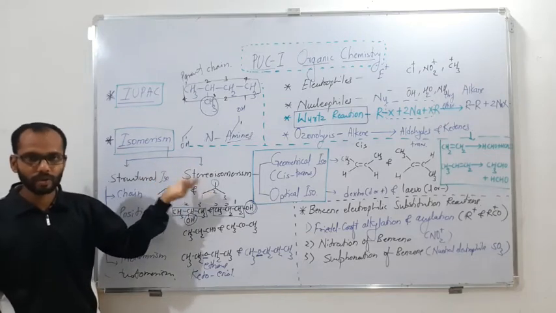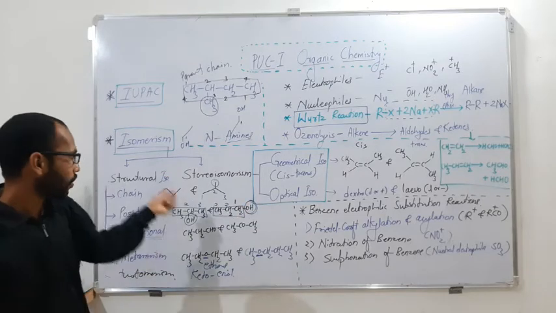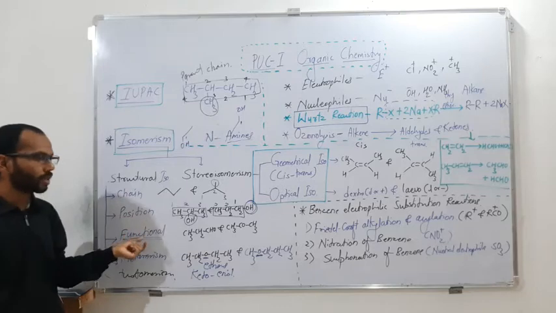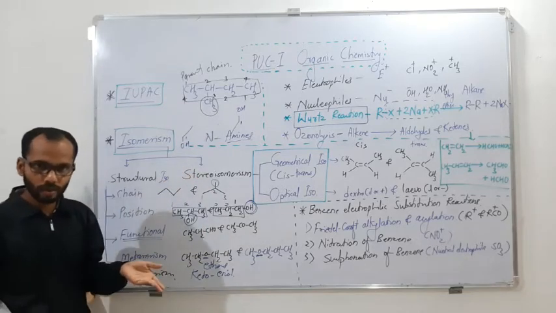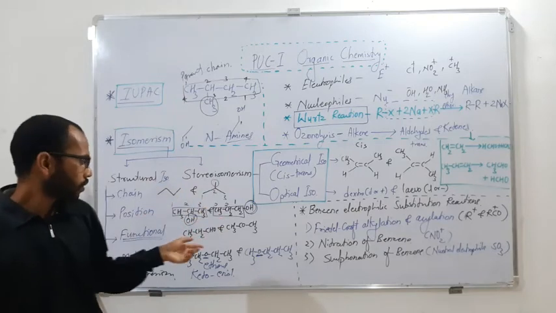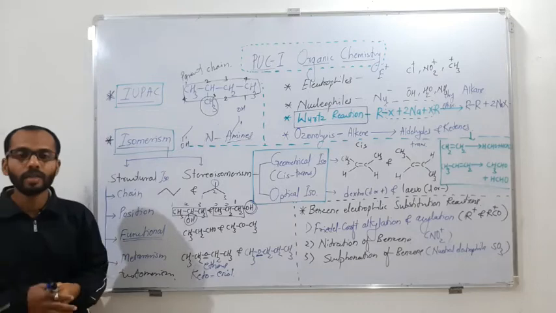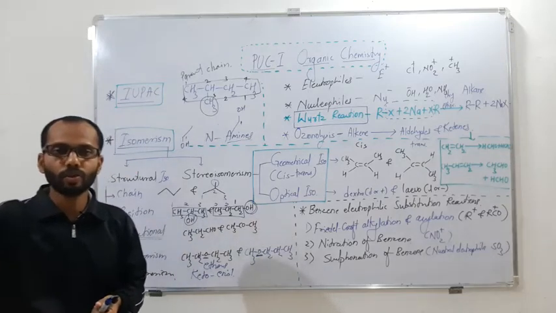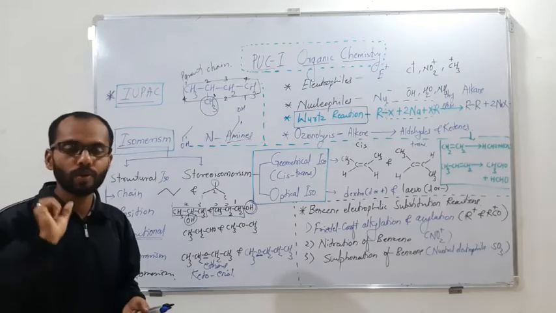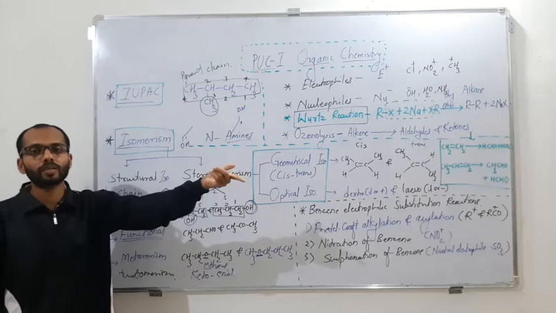When you know the family, you can go for a structure, and when you write the different possible structures, then you can count how many chain isomers are possible and how many position isomers are possible. For the functional ones, try to go ahead: alcohol and ether, aldehyde and ketone, like that they are functional isomers. Sometimes, instead of giving a family name directly, like aldehyde is a functional isomer with the alcohol, phenol, ether, ketones, they may give you one example, and for that example they will ask you with which family it is possible.